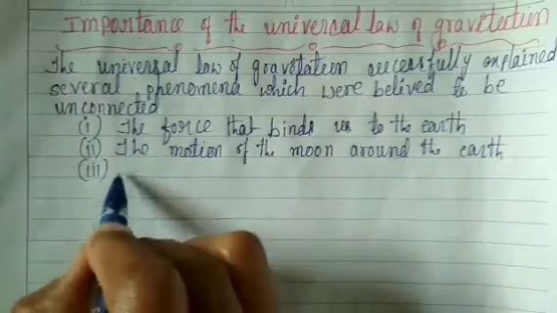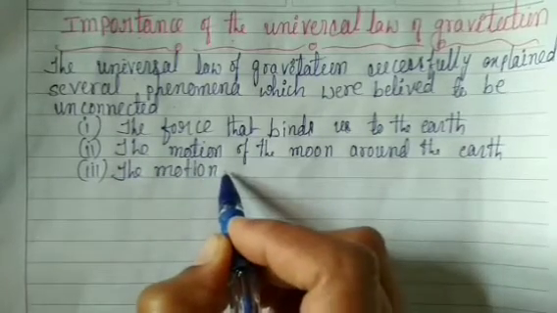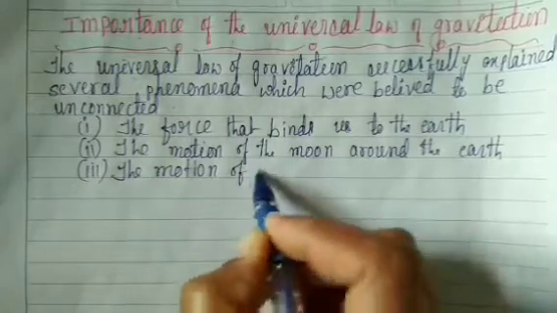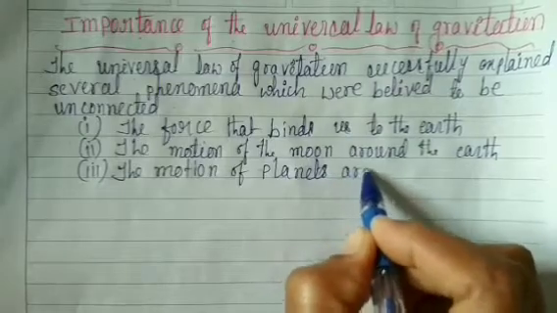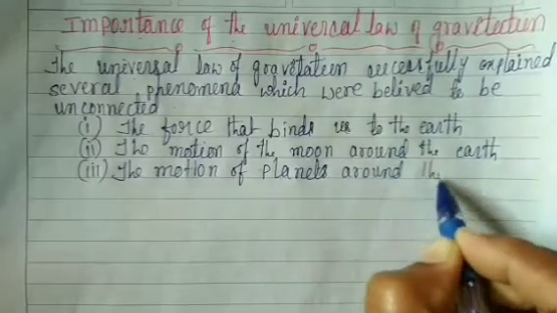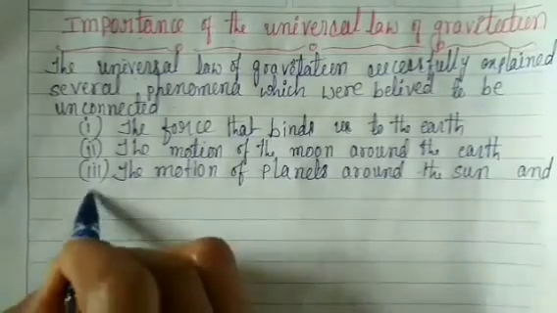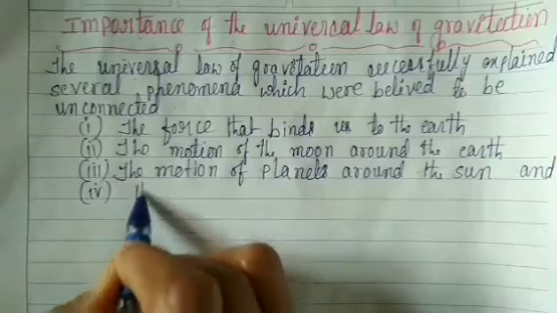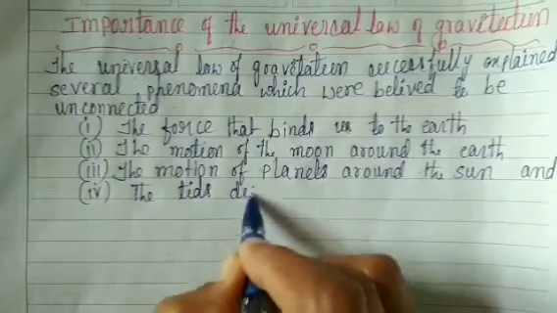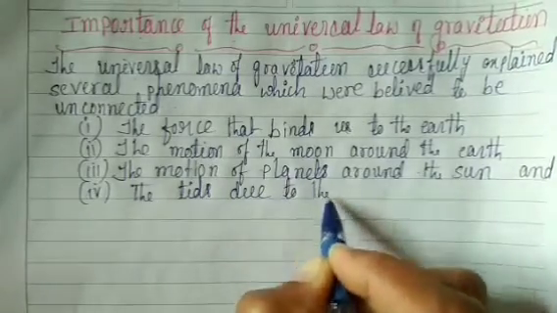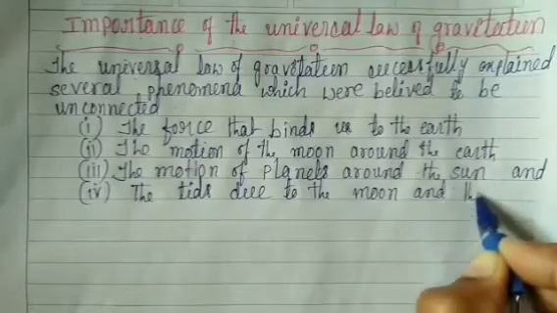Third phenomenon, the motion of planets around the sun. And fourth, the tides due to the moon and the sun.